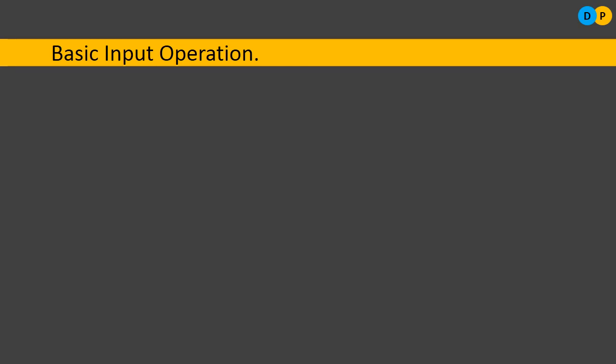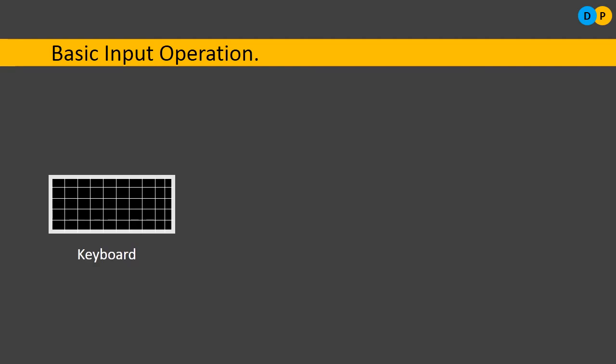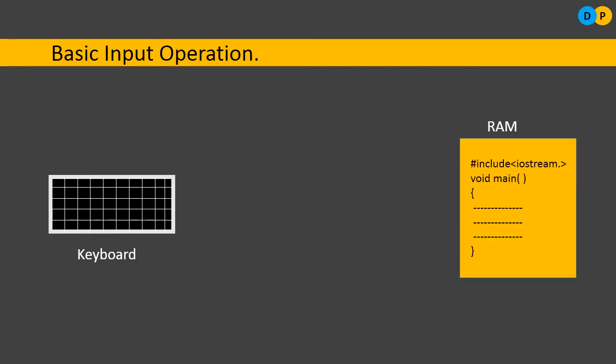Input operation is nothing but reading data from the user via the keyboard. So here the standard input device is the keyboard. From the keyboard we are passing certain input information to the program. The program is present in RAM, that is primary memory. As we know, the content stored in primary memory is volatile in nature. As soon as you switch off the computer, the complete data will be erased.